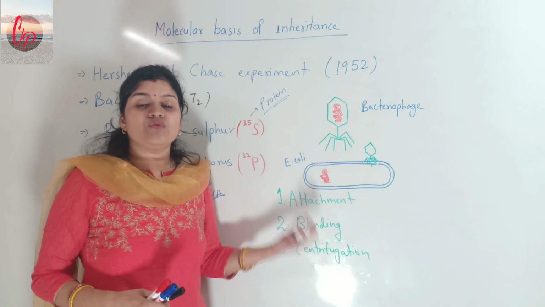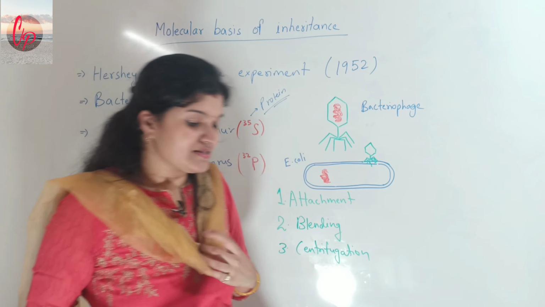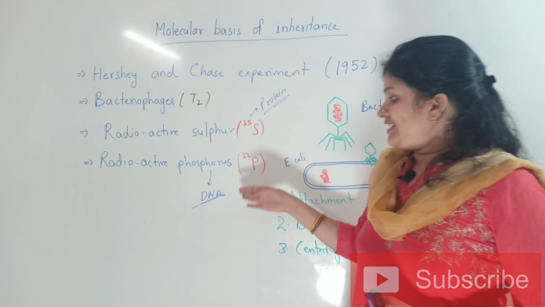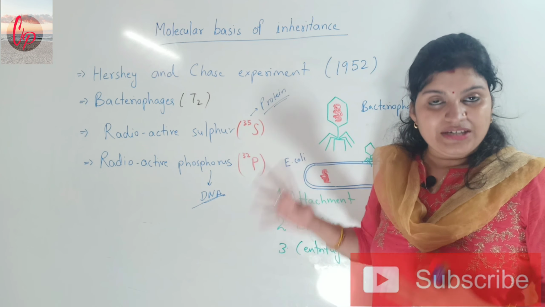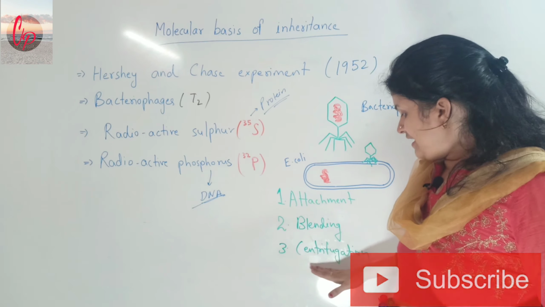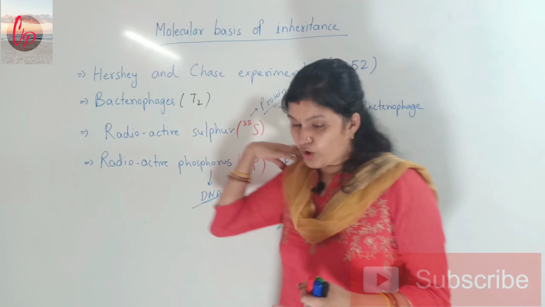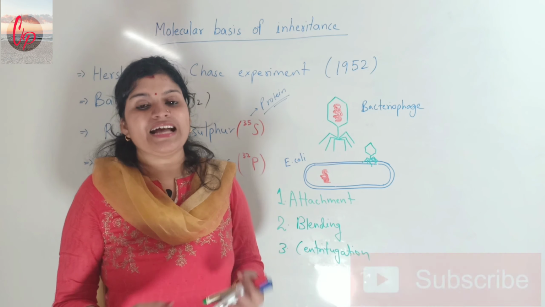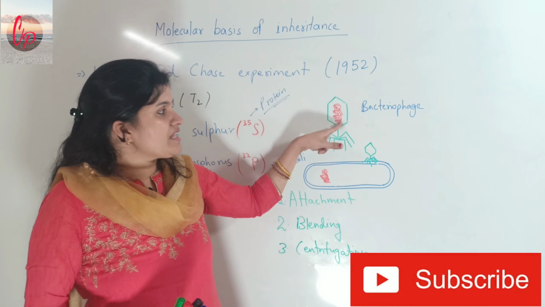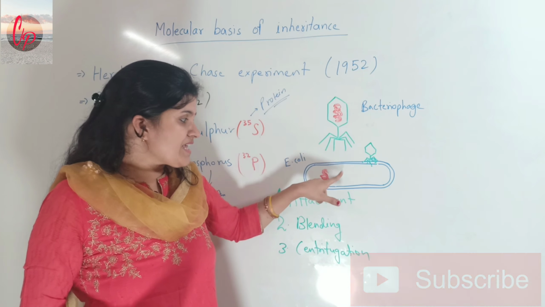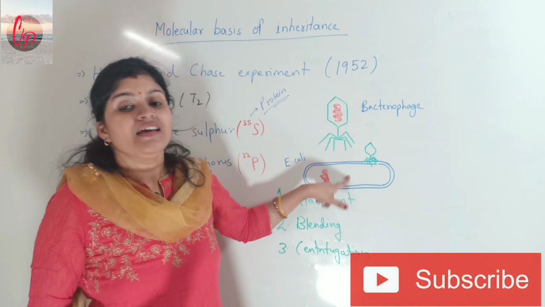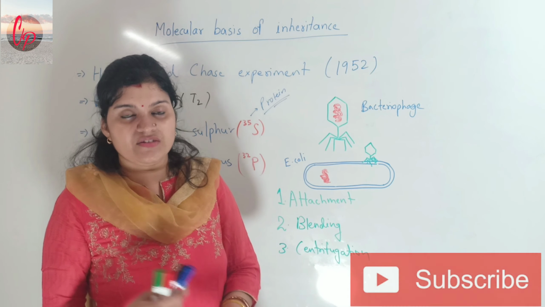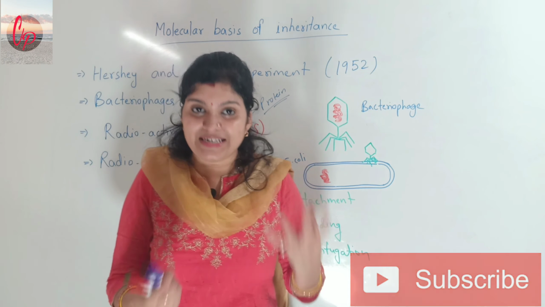But when the result was observed by the scientists, they found that radioactive phosphorus was present in the material which was obtained after the process of centrifugation. This simply explained that the genetic material which was transferred from the bacteriophage inside the bacteria E. coli was DNA, because any virus will exchange only its genetic material.